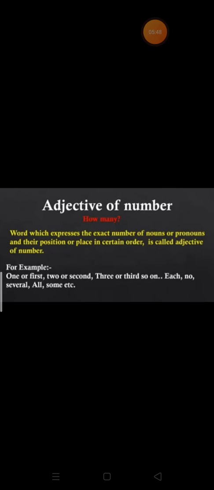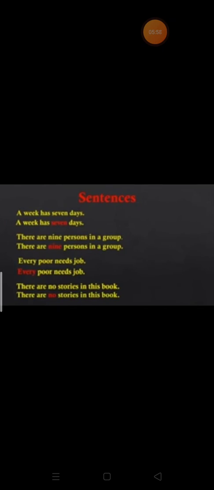And if we talk about adjective of number, which will give us number, these words are used with the countable nouns. So looking to the examples, a week has 7 days. So we have got an exact number: how many days are there in a week? 7. There are 9 persons in a group. Again, how many persons? 9. Every poor needs a job. Every, it means everyone. So exactly we have got the number, that everyone.